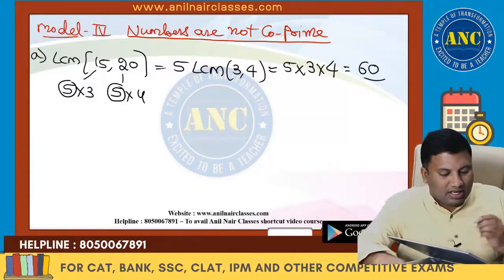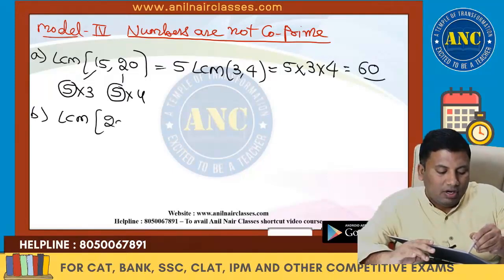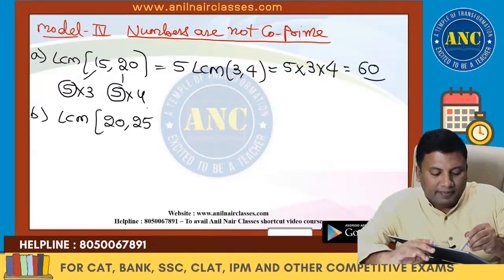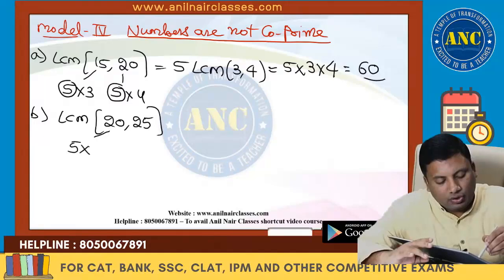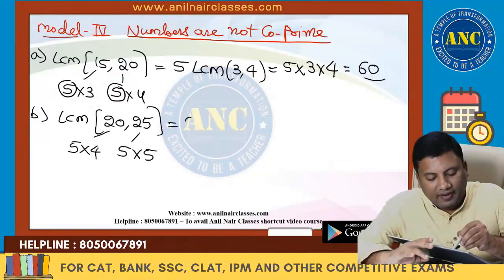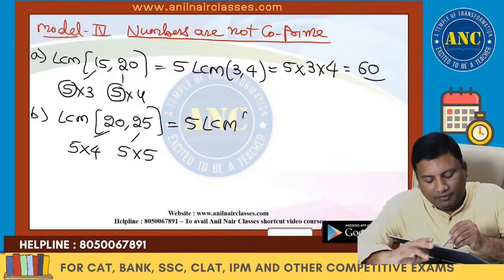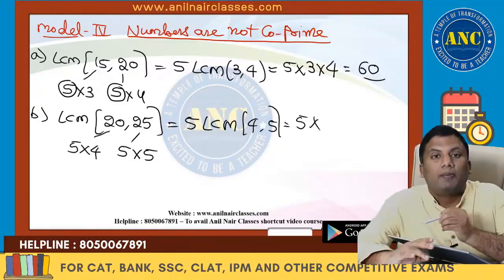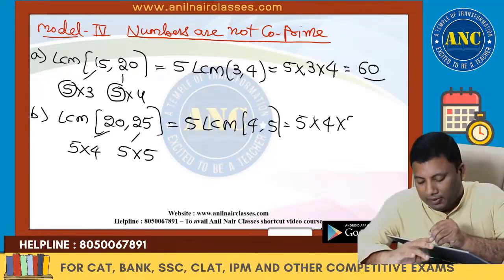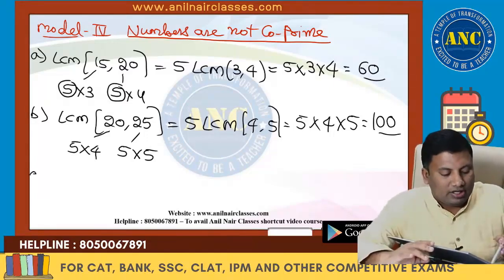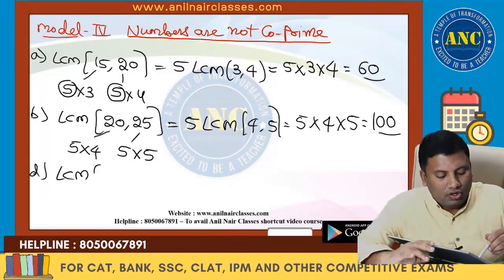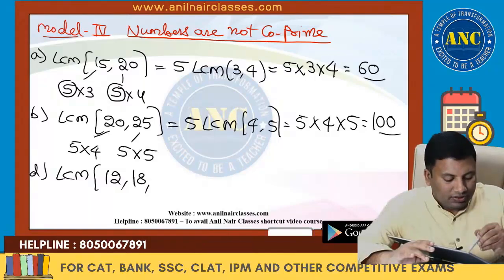Go through the same structure. LCM of 20 comma 25. 20 is 5 into 4. 25 is 5 into 5. Take the factor common out. 5 of LCM of 4 and 5. LCM of co-prime numbers is always their product. Answer is 100. Next one, LCM of 12, 18, 30.